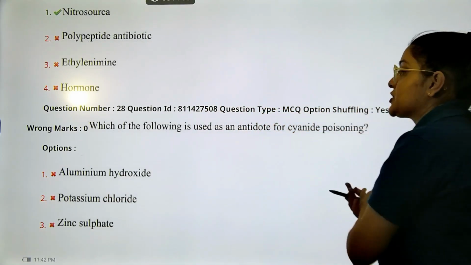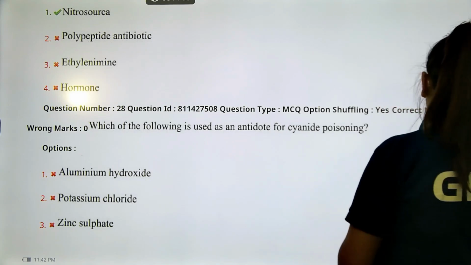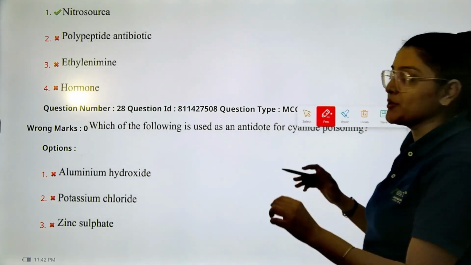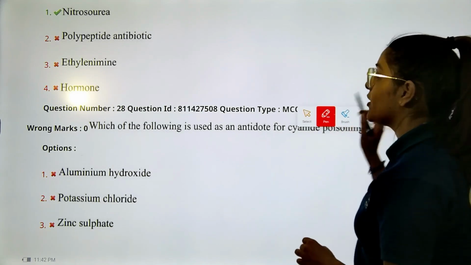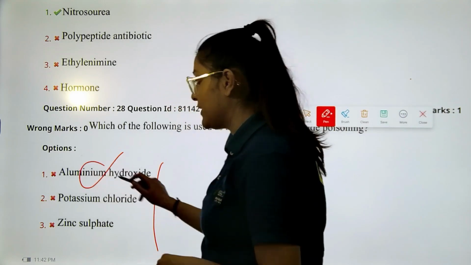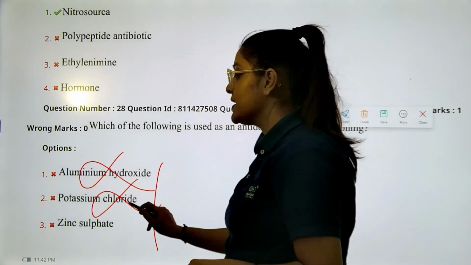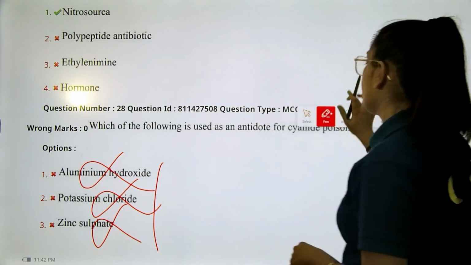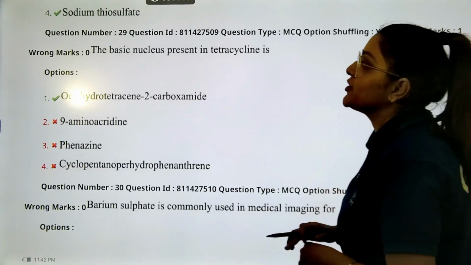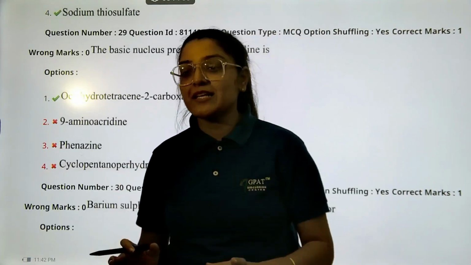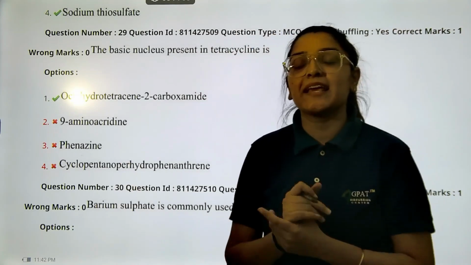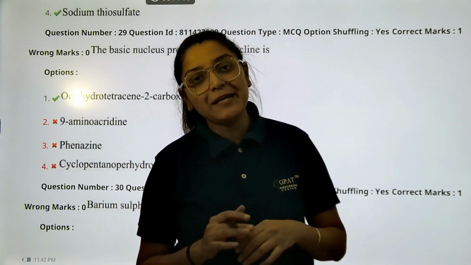Okay. Next question. Which of the following is used as an antidote for cyanide poisoning? I really want you to guess the answer here. We have 3 options here and one on the next page. You can see aluminium hydroxide, potassium chloride, zinc sulfate. Always and always when we talk about cyanide poisoning, none other than thiosulfate, especially sodium thiosulfate, is used in the case of cyanide poisoning.